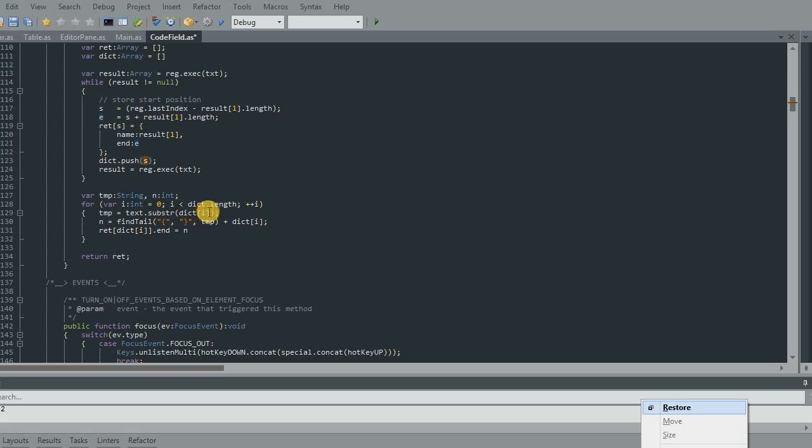You know, this position right here. I'll start from that position, and I just get a substring all the way to the end of the entire text, but from that point. And then I use my find tail function, which finds the first opening, and then keeps going through until it finds the proper close. So in other words, it's not, did I really close that? No.